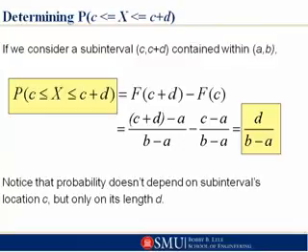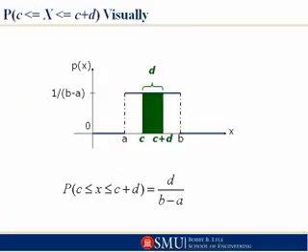If we consider a subinterval of length D that is contained within A and B, then all this is showing, using the definition of a continuous distribution function, is that the probability that X would fall between C and C plus D is equal to D over B minus A. So it doesn't matter where that subinterval is between A and B. You shift it around, as I mentioned earlier. You still have the same probability, D over B minus A.